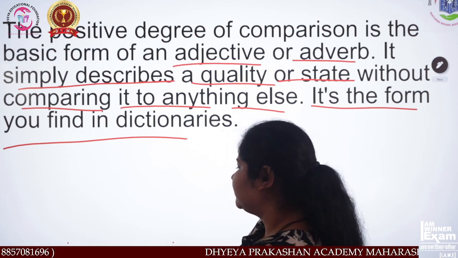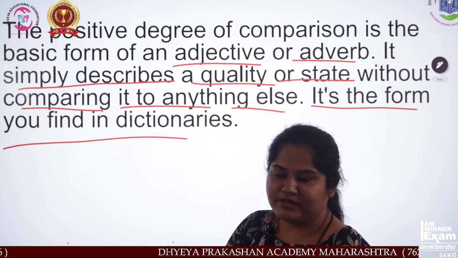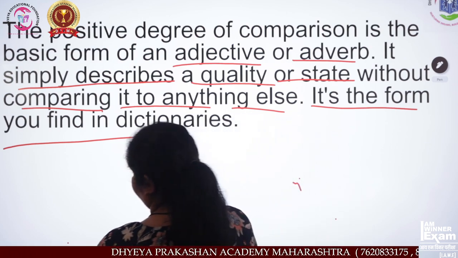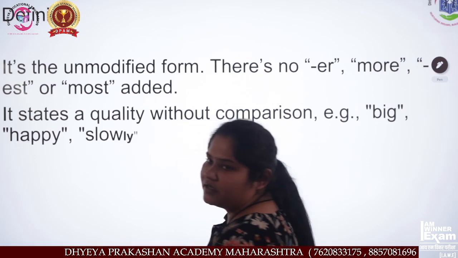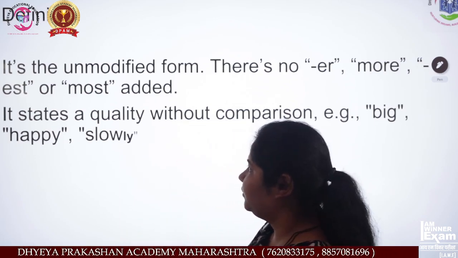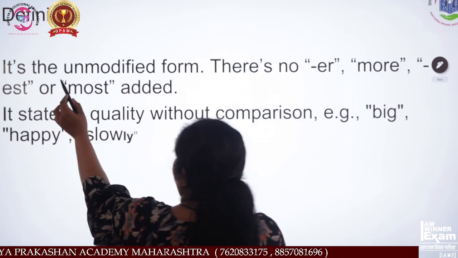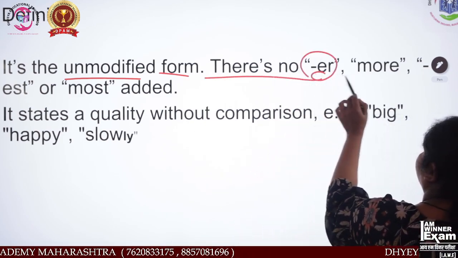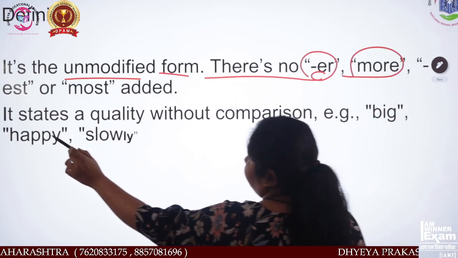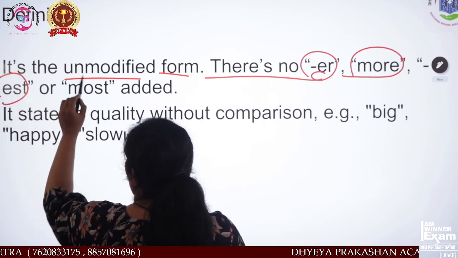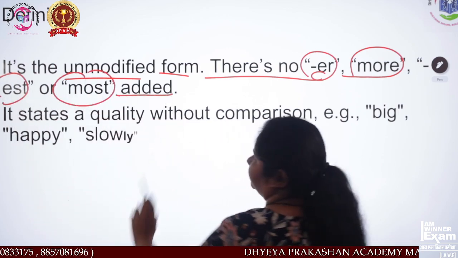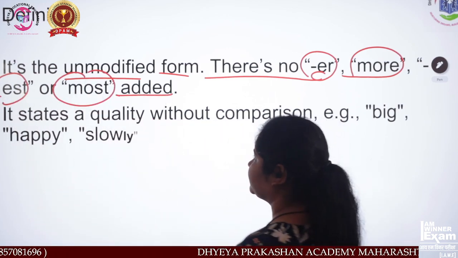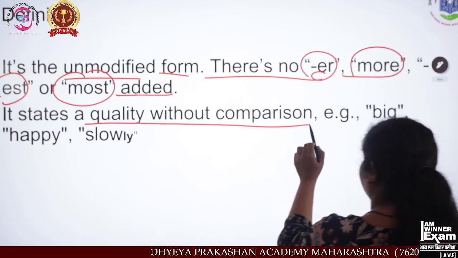Now pay attention over here. We are taking the first definition of it, then examples and the MCQ also. It is an unmarked form. There is no er, more, est or most added. It states a quality without comparison.